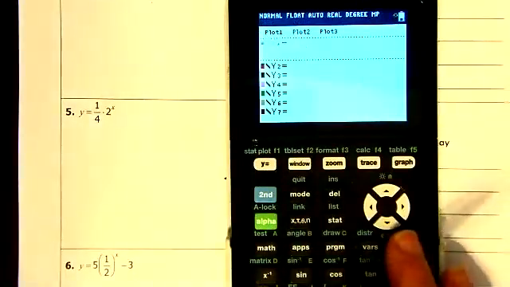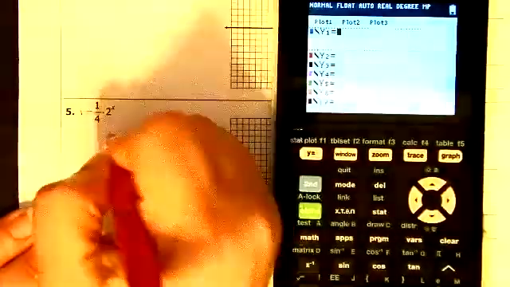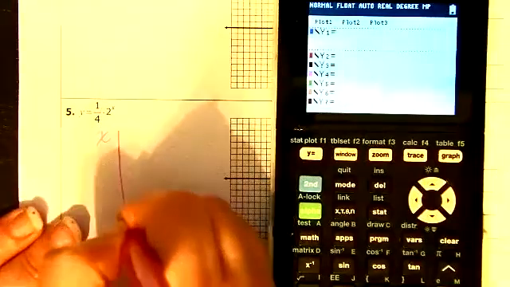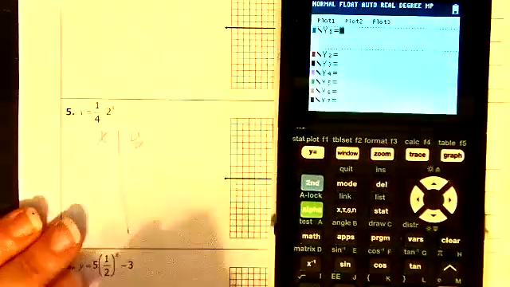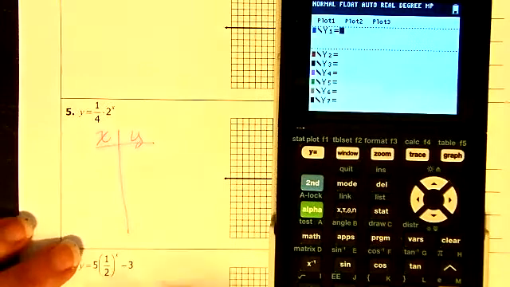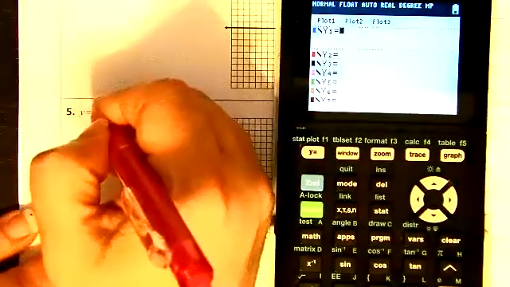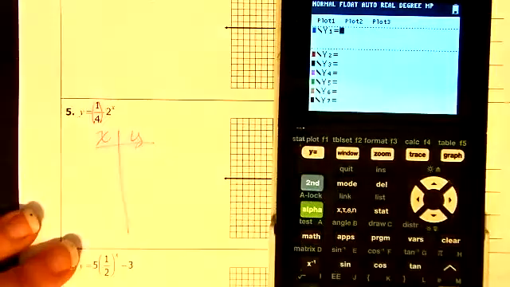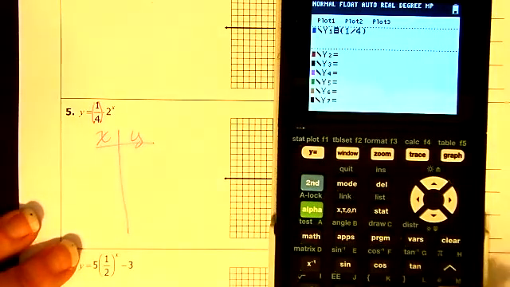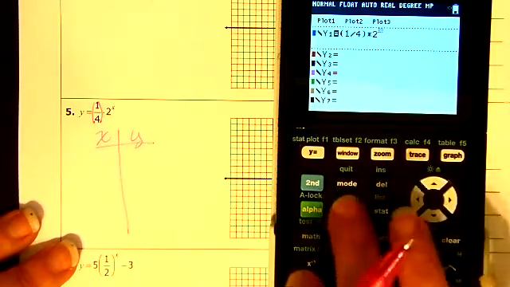We clear what's here and we have our table. I'm going to put the 1/4 in parentheses: open parentheses, 1 divided by 4, close parentheses, times 2 raised to the x.